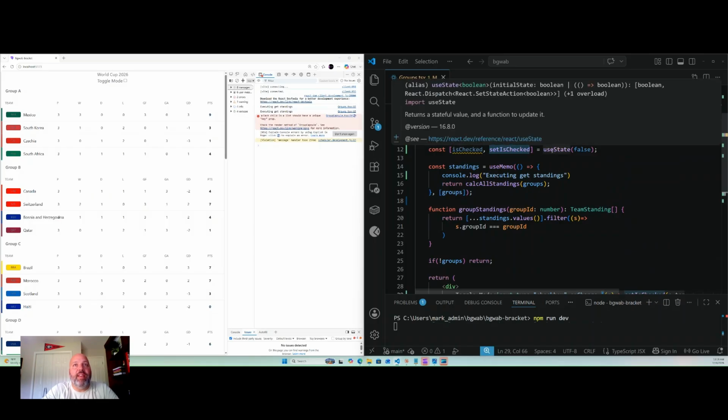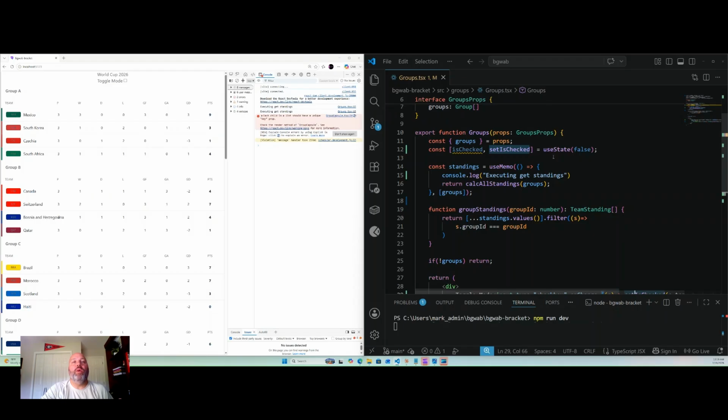Since this is a state thing, it tells React, hey, we need a re-render on this. Now, when this re-renders, if this were an ordinary function without useMemo, this would execute every single time. So hopefully we're not going to see this, because it's only going to have executed once and not executed again. So if I go like this, you can see it's not doing anything. I'll have to look into that, I don't know what it is, but you can see it didn't execute it at all.